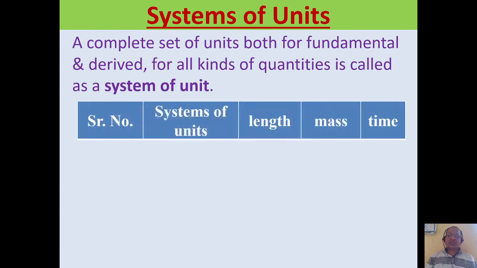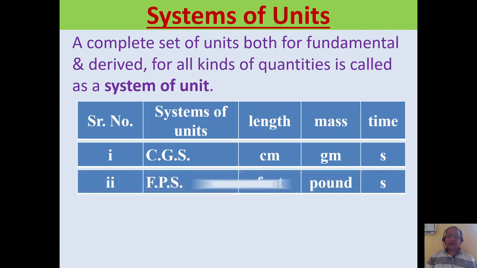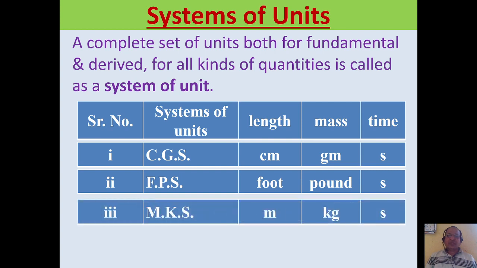Let us study all these systems of units where we have to measure length, mass and time, these three physical quantities. So first system of unit is CGS. In CGS system of units, length is measured in centimeter, mass is measured in gram, time is measured in second. Second system of unit is FPS, in which length is measured in foot, mass is measured in pound, time is measured in second. Third system of unit is MKS, where length is measured in meter, mass is measured in kilogram, time is measured in second.